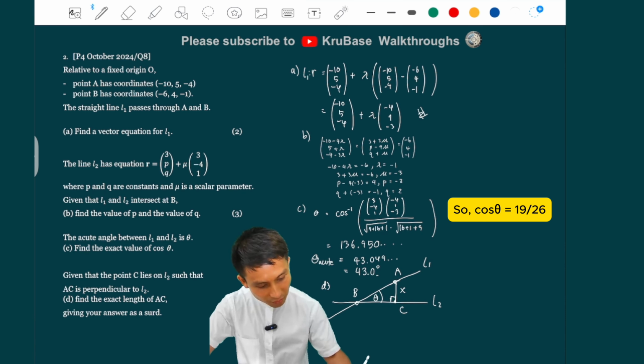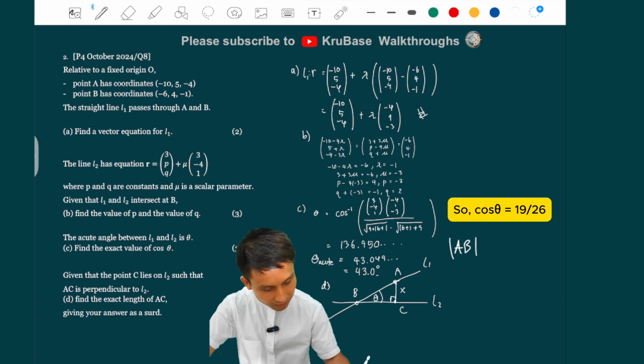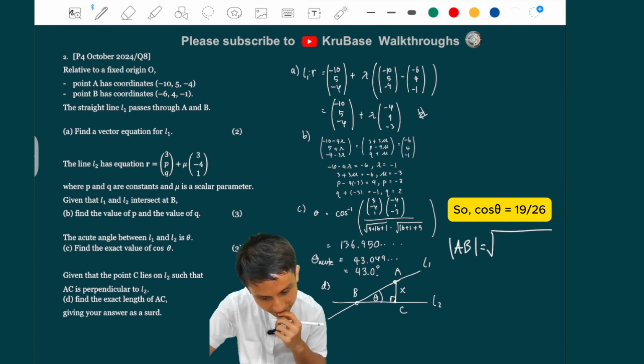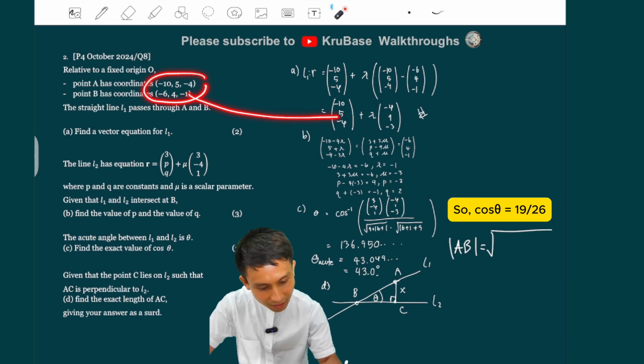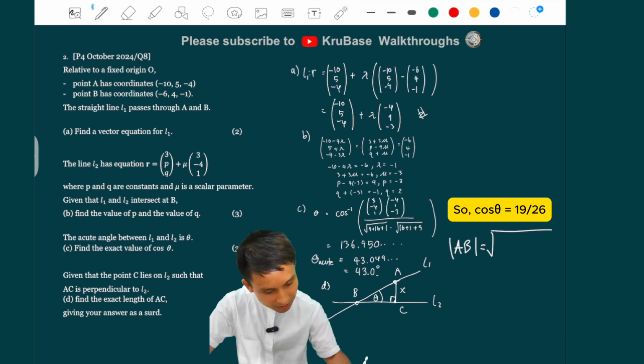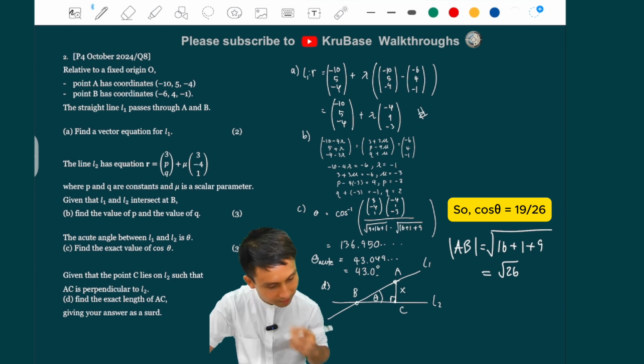Okay, so we just want to find the length of AB first. I think we already got it earlier, didn't we? What was AB again? I think AB is something to do with this because we subtract A and B and then we got that, right, earlier. So that's going to be 16 plus 1 plus 9 again, and that is root 26, right?